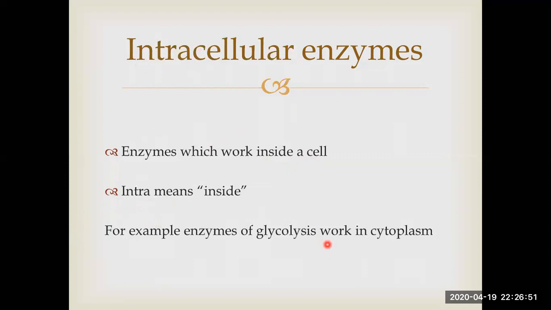You will study the process of glycolysis in your further course. For now, you have to understand the concept that glyco means glucose, lysis means breakdown. The process in which glucose is breaking down is called glycolysis, and this process takes place in every cell of every living organism. So the enzymes are produced inside the cell, glycolysis is happening inside the cell. So these enzymes which are used in glycolysis are called intracellular enzymes.